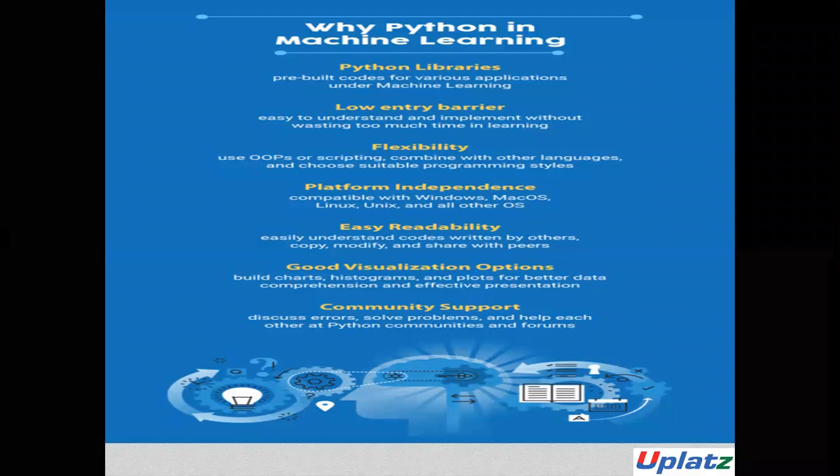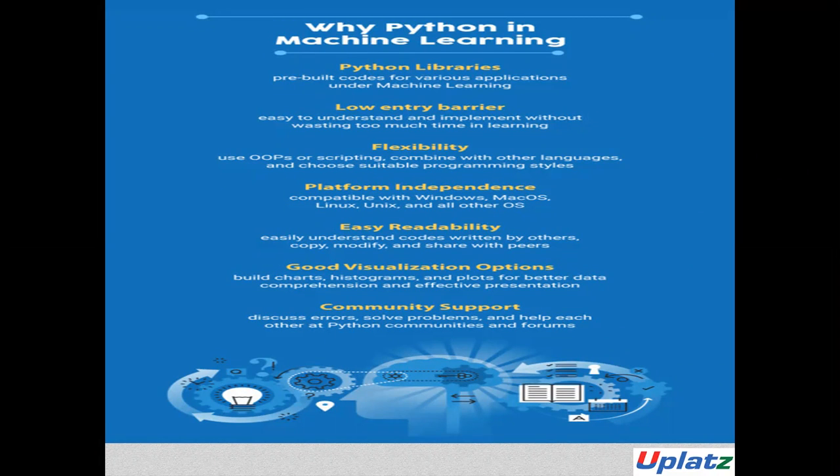Python provides flexibility in choosing between object-oriented programming or scripting. There is also no need to recompile the code. Developers can implement any changes and instantly see the results. You can use Python along with other languages to achieve the desired functionality and results.